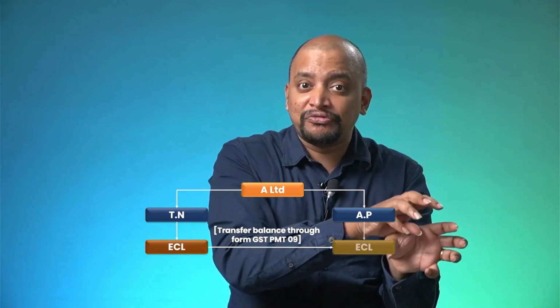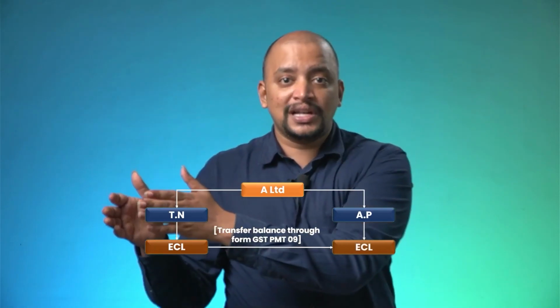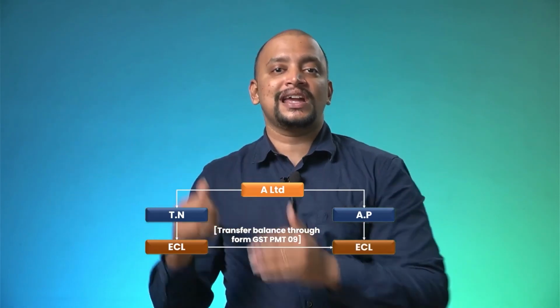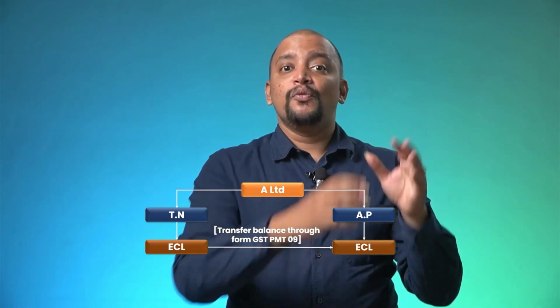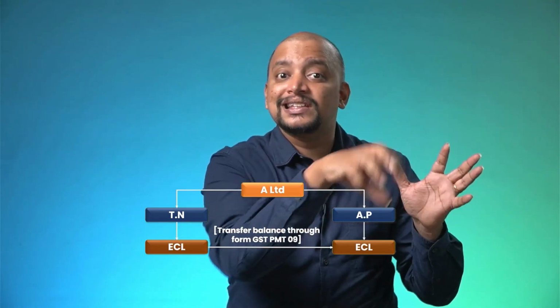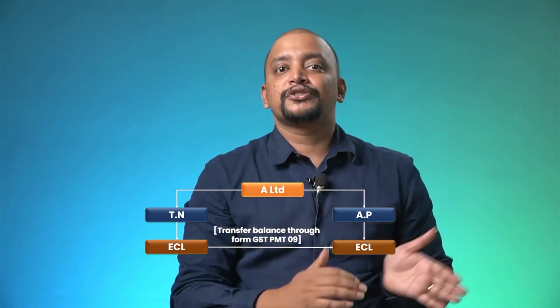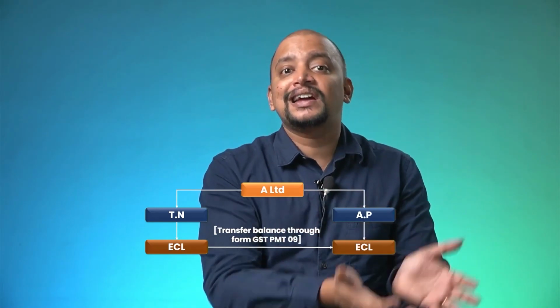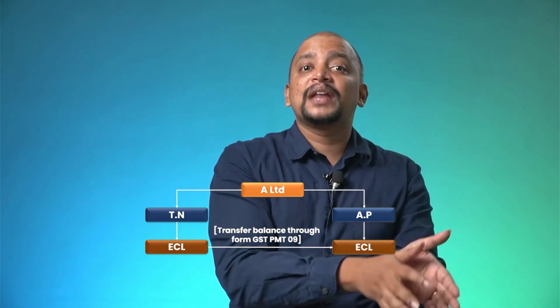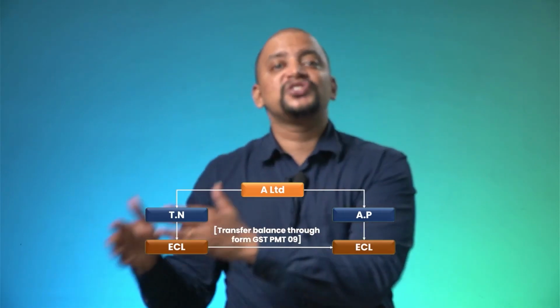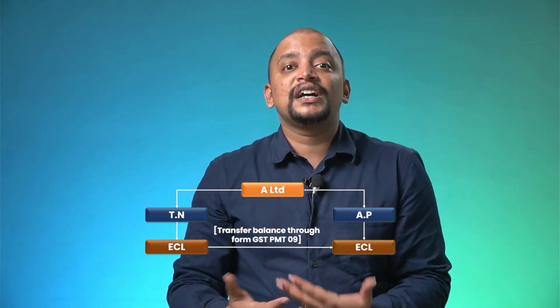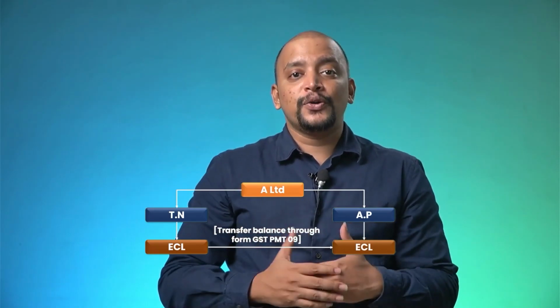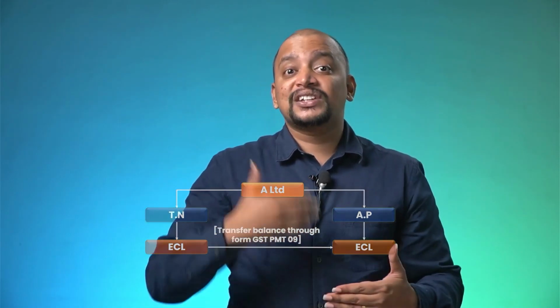That can be shifted to the electronic cash ledger of the Andhra Pradesh GSTIN, provided whatever liability there is in Tamil Nadu has been paid. So for that month the GSTR 3B has been filed, the liability has been discharged, and there is an excess balance that can be shifted to the Andhra Pradesh GSTIN. How can this be done? Through PMT 9. So now PMT 9 has been extended to shift the balances of the cash ledger between distinct persons also.